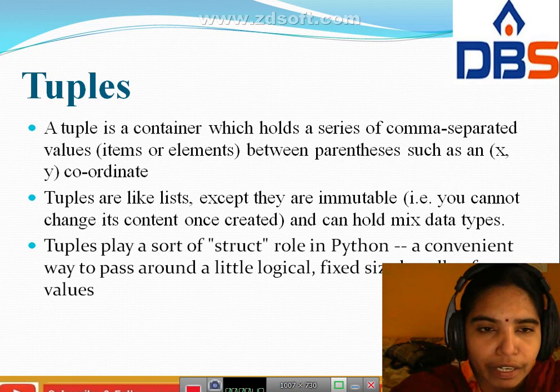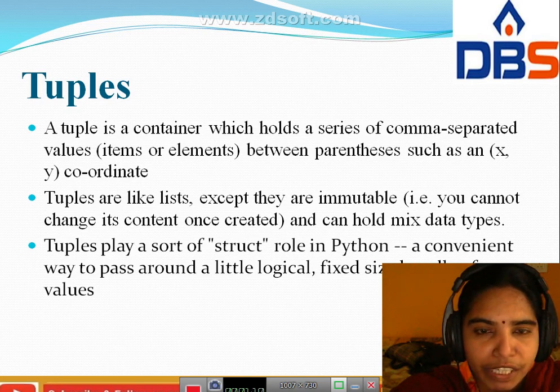Next point is tuples are like lists, except they are immutable. Already we know about lists. Tuples are immutable, which means we can't change their content. Once we create the data we can't change that content. They can hold mixed data types.